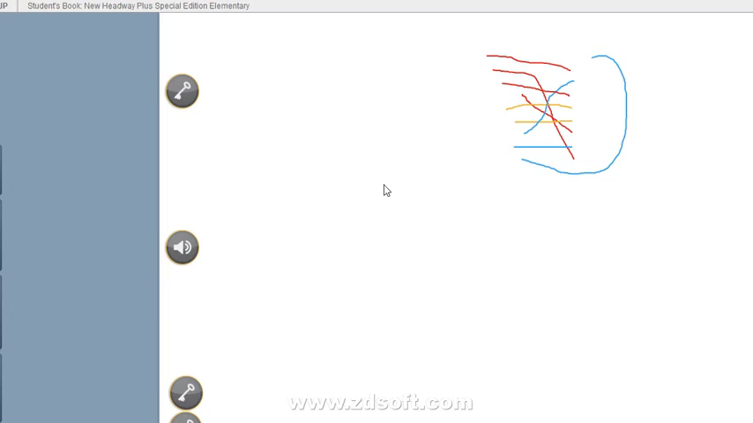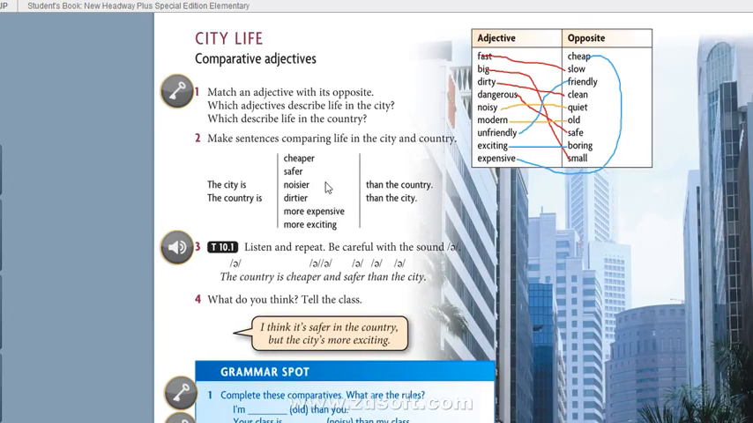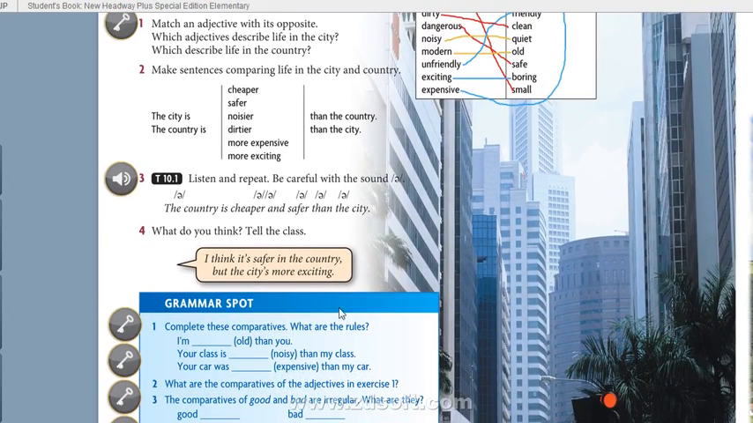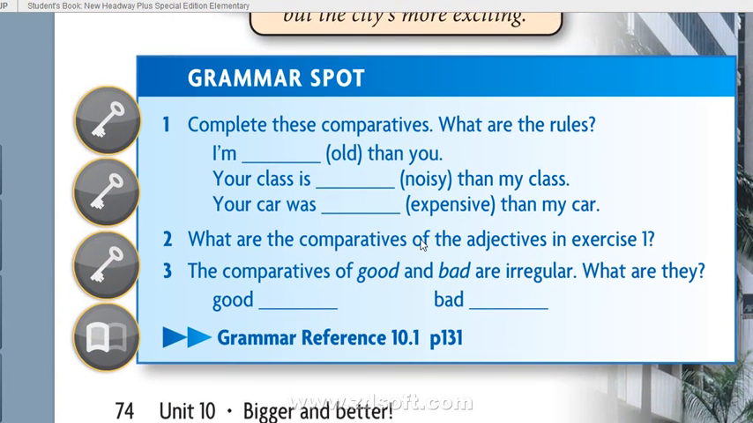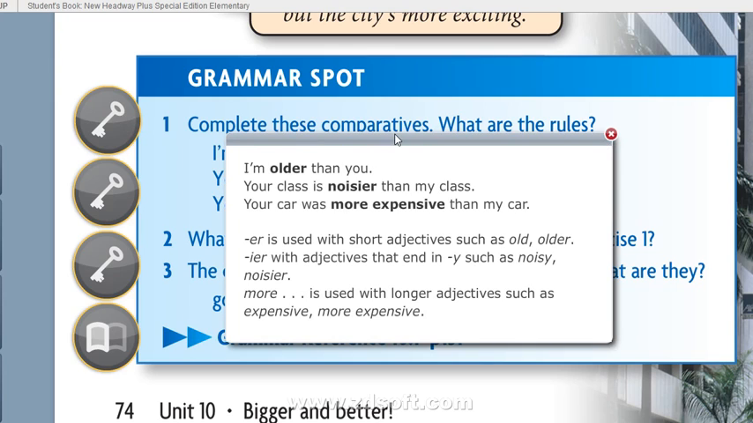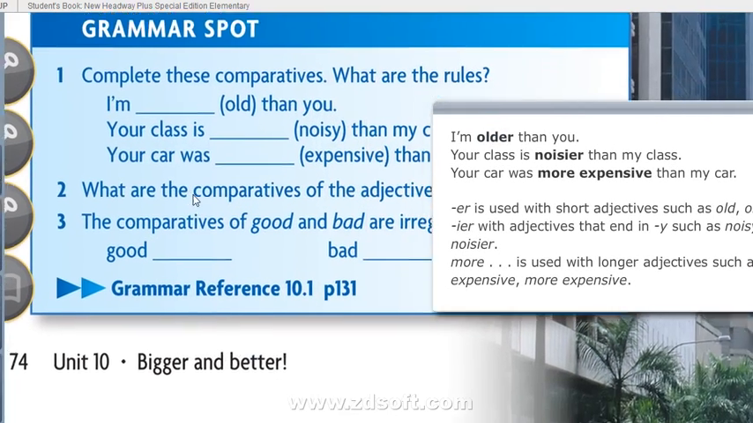Okay, so with the help of this audio, I hope you can make some sentences here. Okay, move on to the grammar spot. Complete the comparatives. What are the rules? Okay, so we have to complete the sentences. Let me give you the answer first. This is the answer given here.